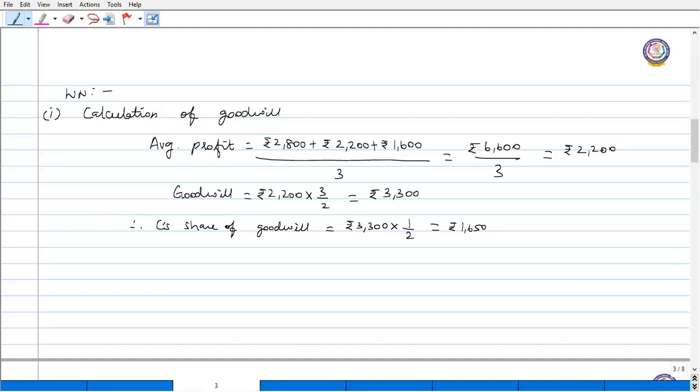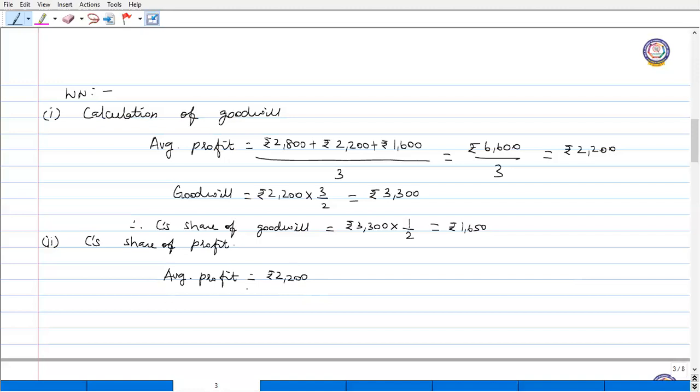Now, second, what we have to calculate is C's share of profit. C's share of profit to the date of retirement should be calculated on the basis of the average profit of 3 preceding completed years. So already we have found the average profit. Average profit is rupees 2,200, and now how much ever is C's share.